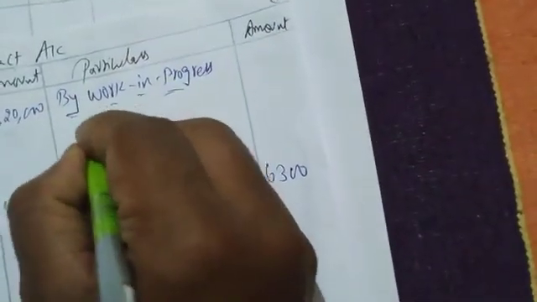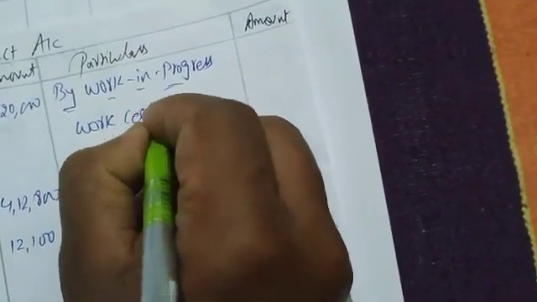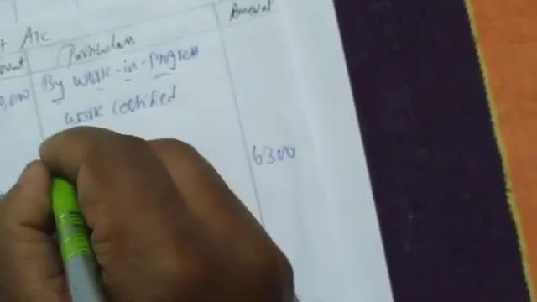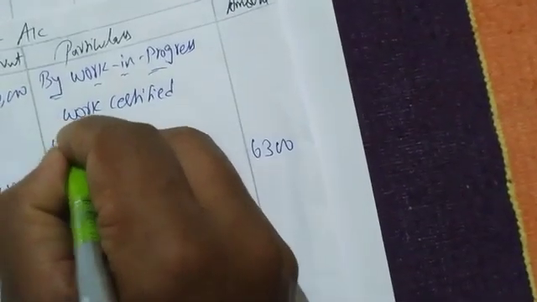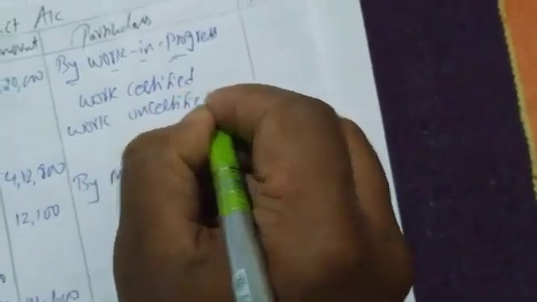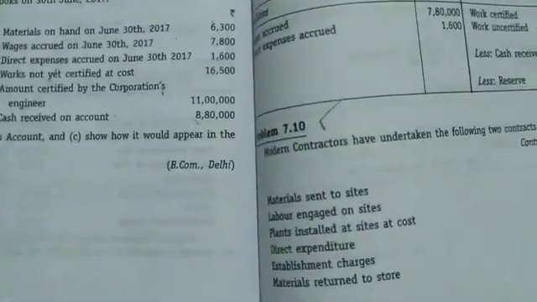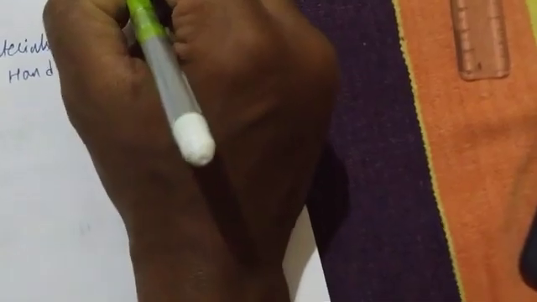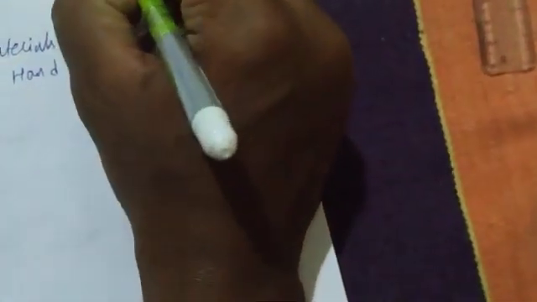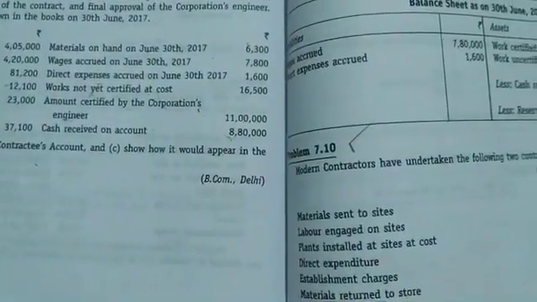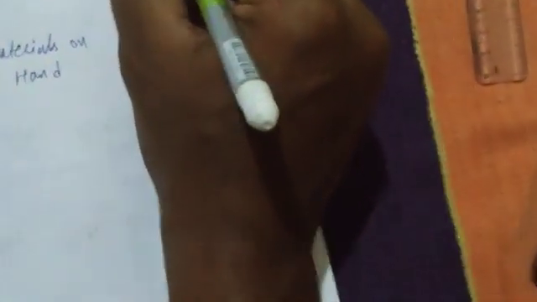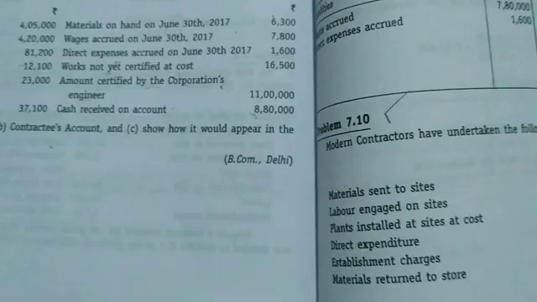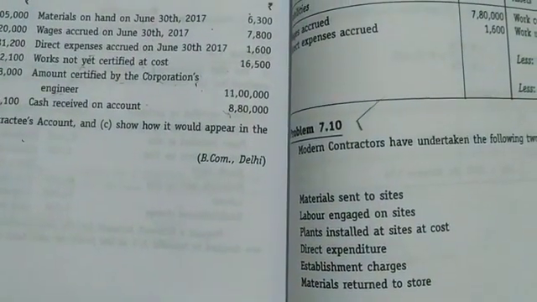Yes, so first I am writing work certified, then I am writing work uncertified. So first is work uncertified. How much is the amount? 16,500. Next is work certified. How much is work certified? 11 lakhs. This amount certified by the corporation's engineers means work certified.